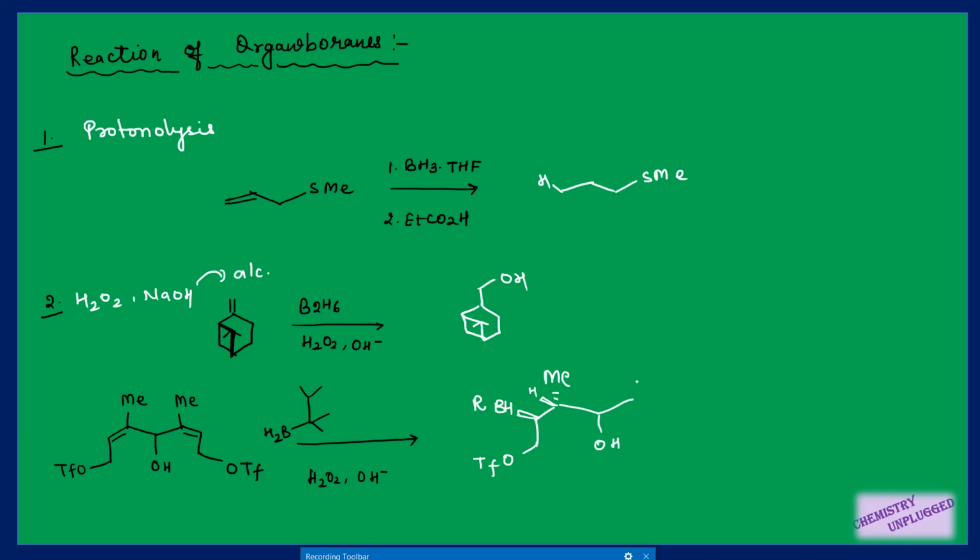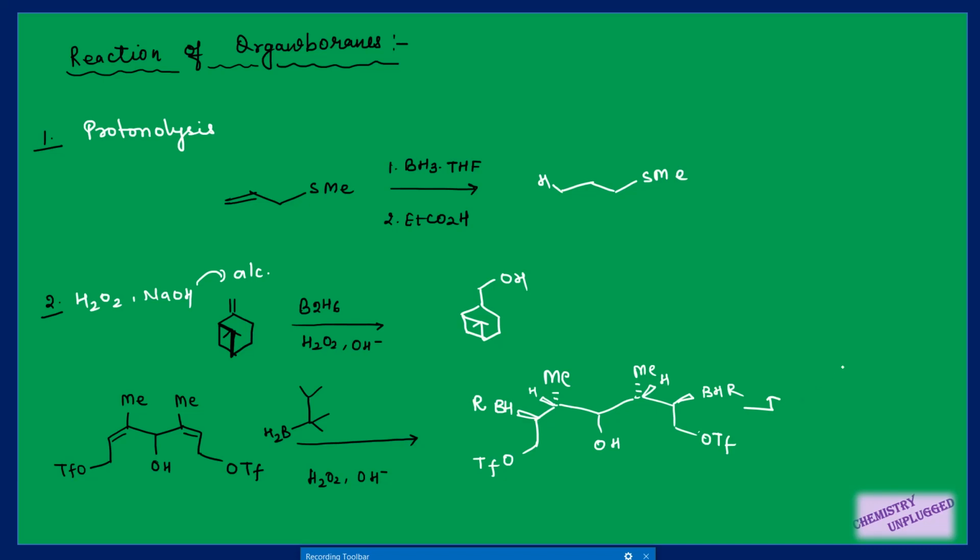The same thing will happen here: this methyl will go below the plane, or you can say that there is syn addition, that is why these two groups will go on the same side, right? Then what we are doing is simply rotating this carbon. If you see this example in the book, you will get a different type of configuration, because this bond is rotated, and when we rotate it, this part will go below the plane, right?